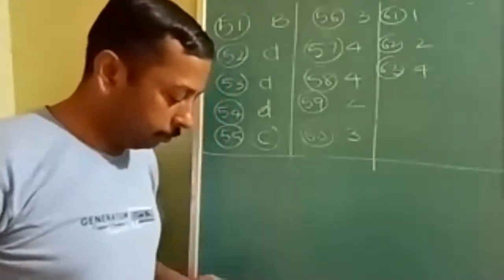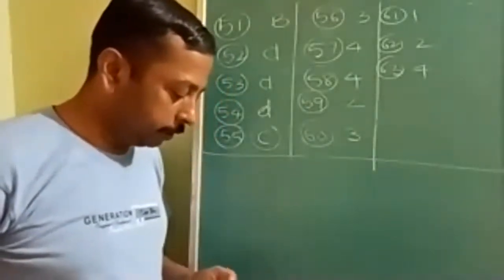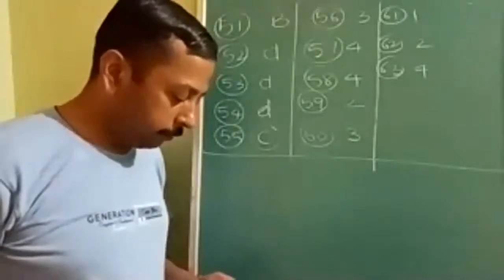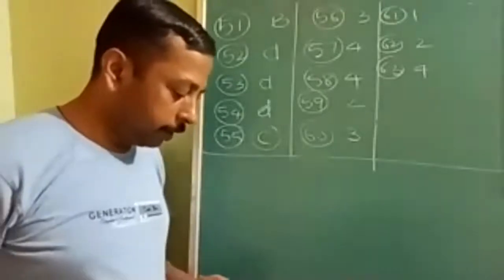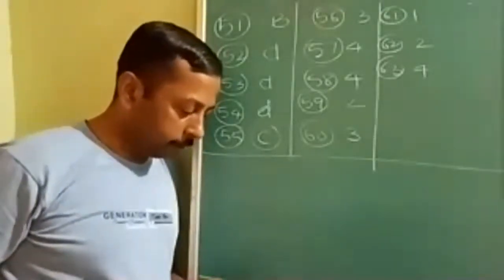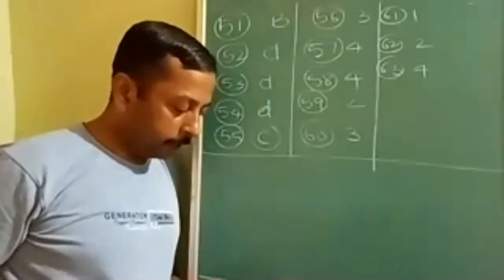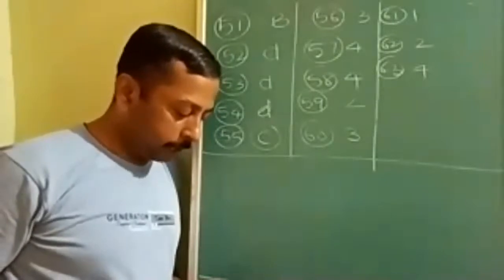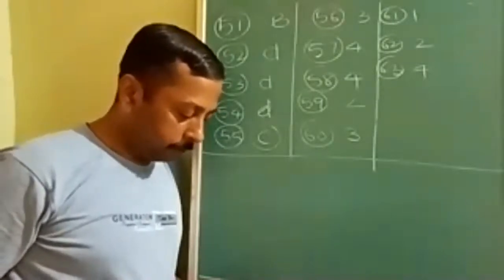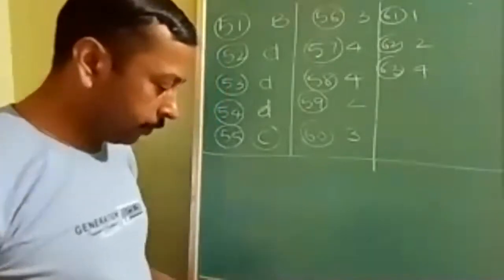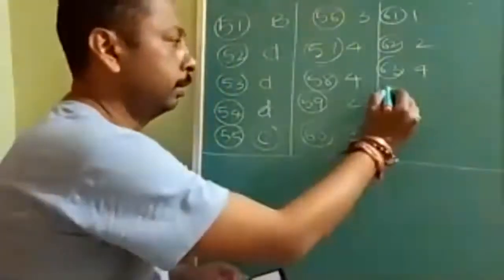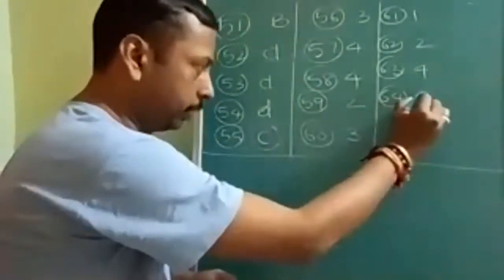Next, 64th, hydrated AlCl3 is used as. Very good question. If it is anhydrous, then it is a catalyst in Friedel-Crafts reaction. Hydrated, it cannot be used as an acid, therefore it finds use as a mordant. Okay, what is the answer? Mordant. 64 mordant, that is third.